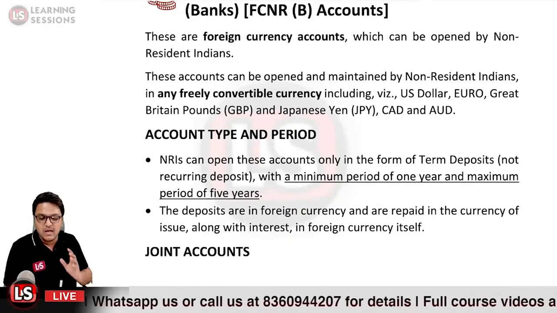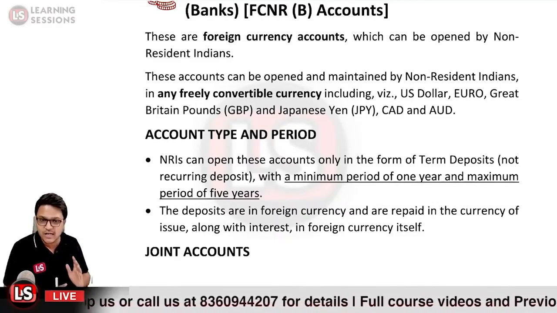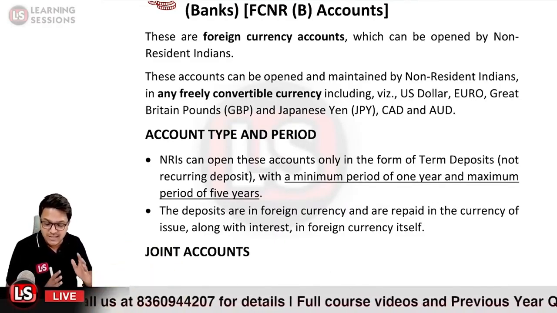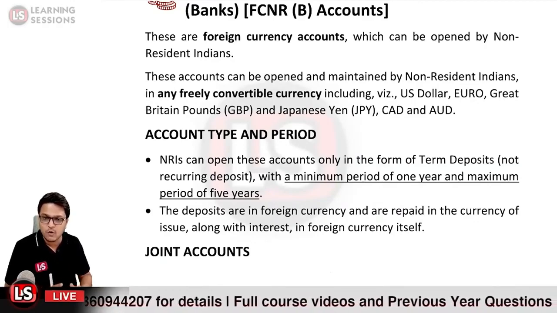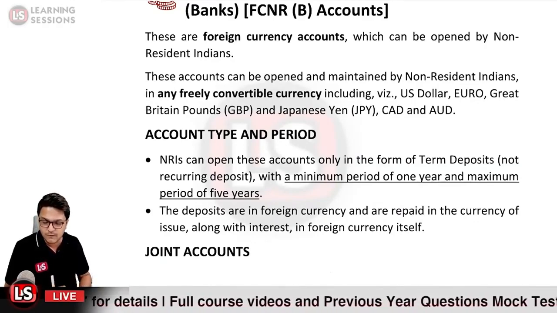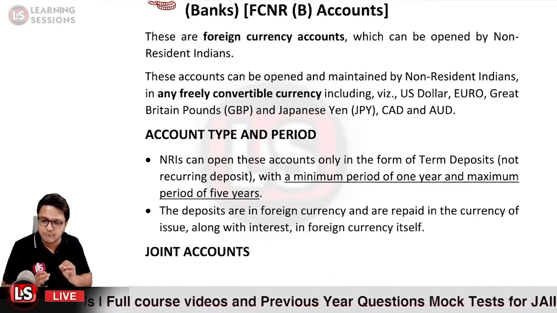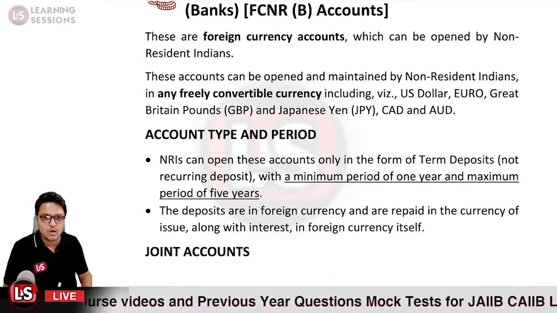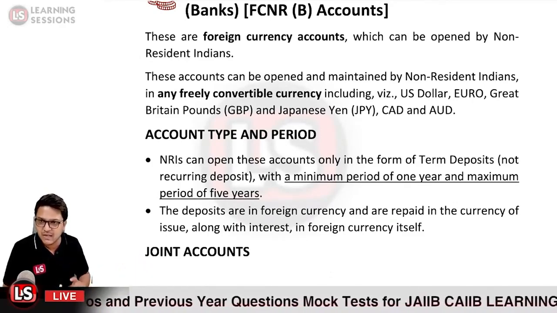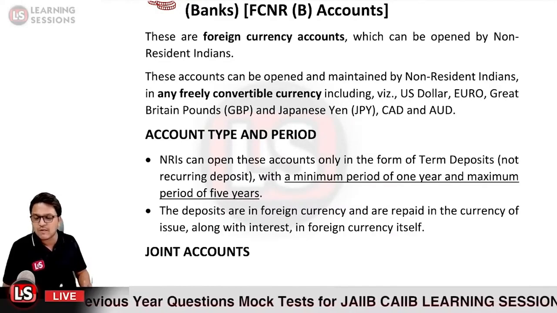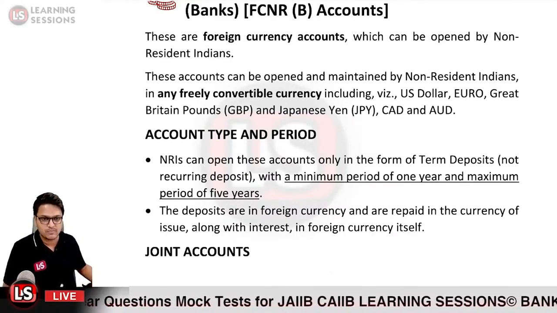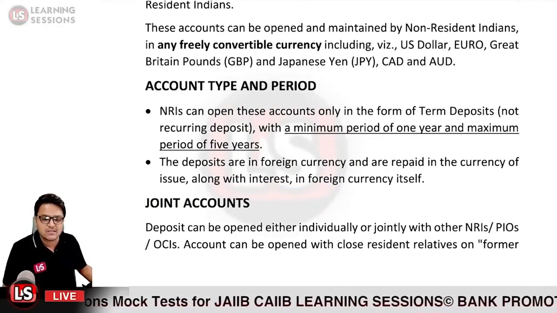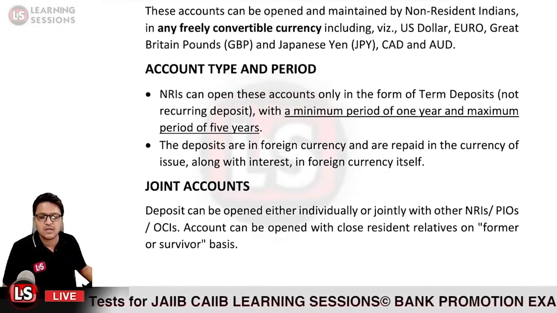So we learned that in the case of the NRE account, there is no limit on repatriation. That is, if you want to remit the funds in the NRE account outside India, that is freely permitted. But in case of NRO accounts, there were restrictions related to it. But in the case of the FCNR account, there is no restriction. And is joint account opening possible in the case of the FCNR account?